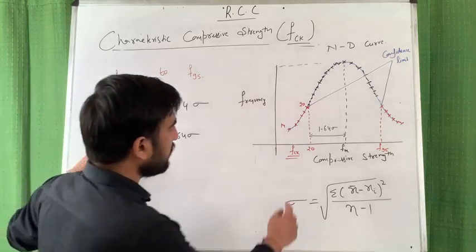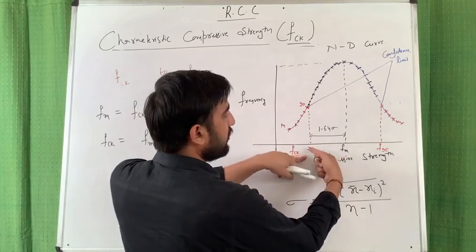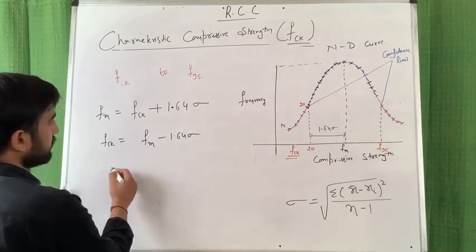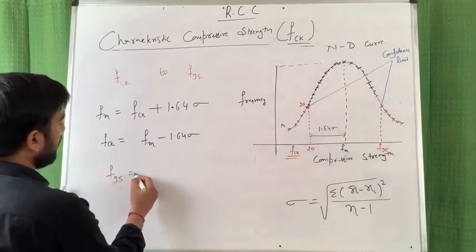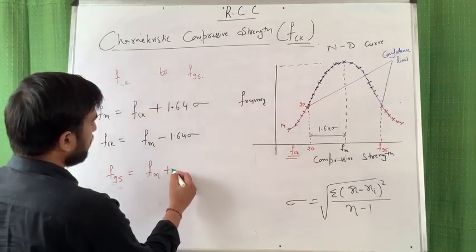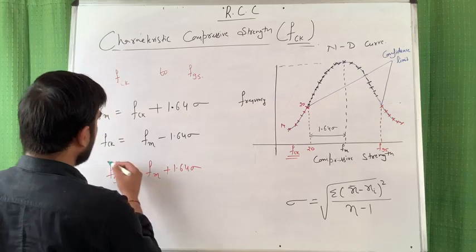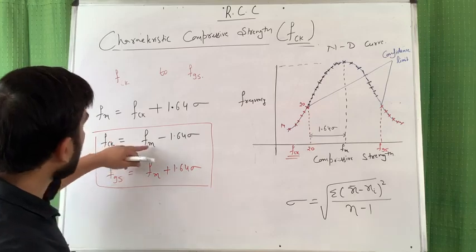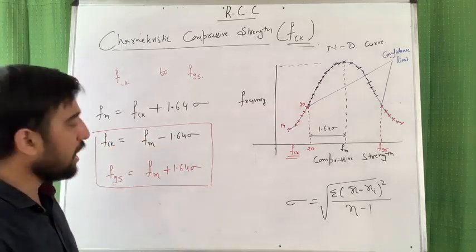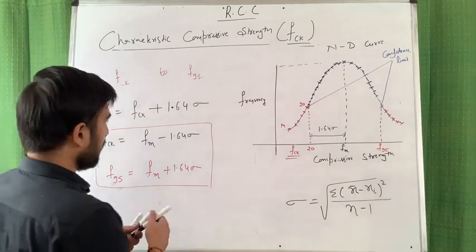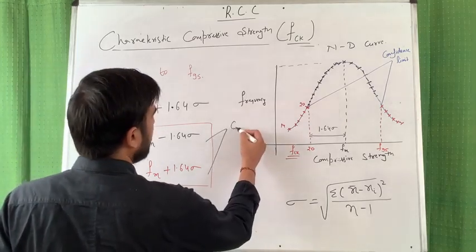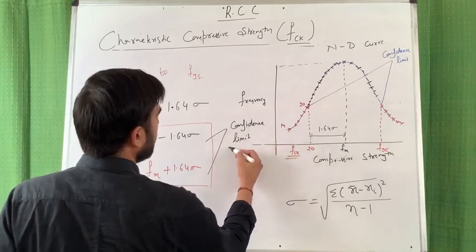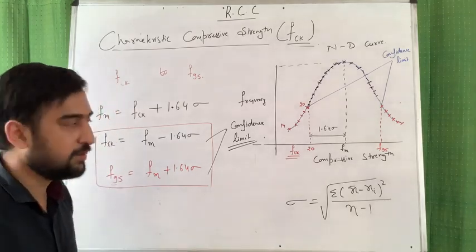At FCK. FCK is FM minus 1.64 sigma, and similarly F95 is again FM plus 1.64 sigma. So you can say your confidence limit is FM minus 1.64 sigma to FM plus 1.64 sigma. So these two limits, again I am writing, confidence limit. Is it clear? These are known as your confidence limit.